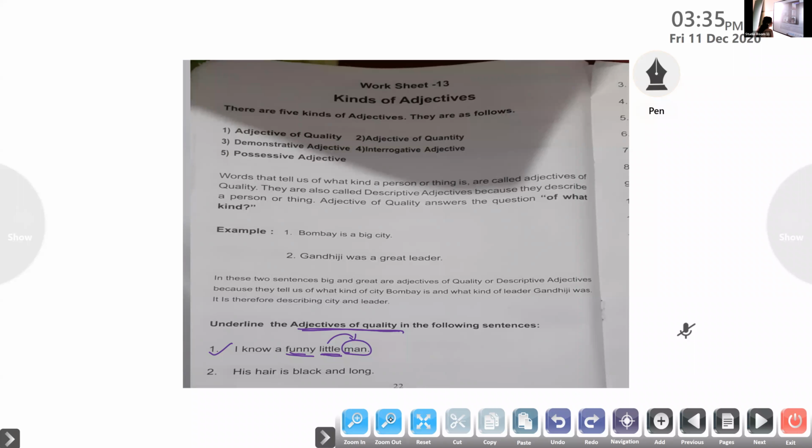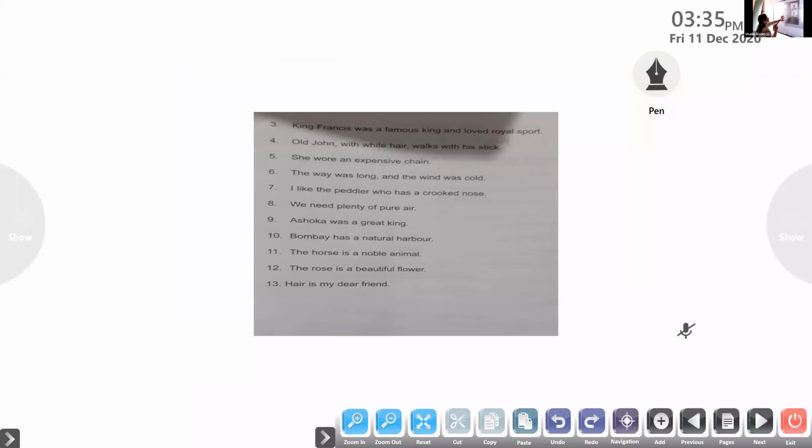Now pick out the adjectives of quality in that sentence. Long, yes. Then black, yes. So black and long are the two words which describe his hair. Now we'll move on to the next sentence.